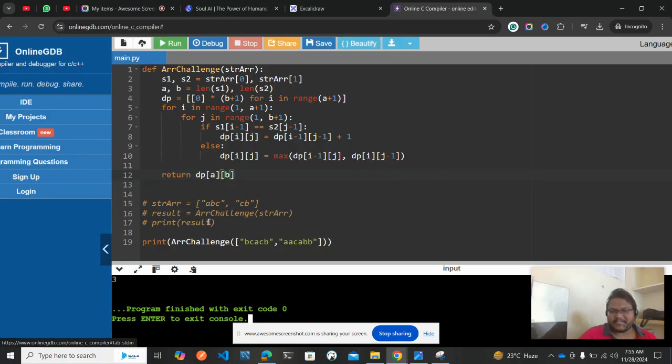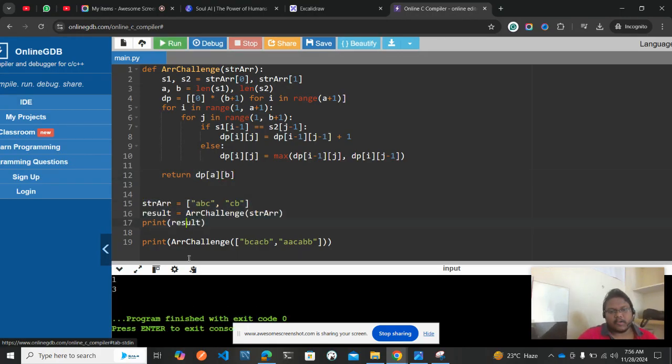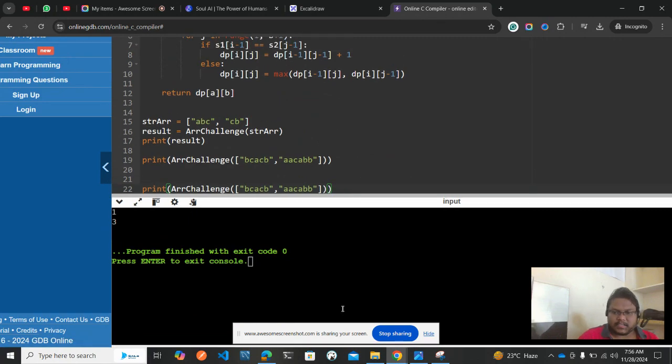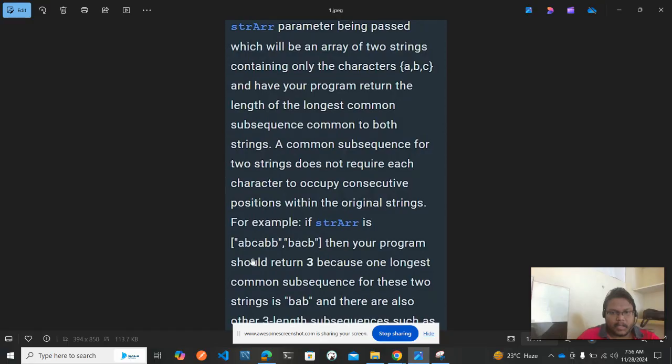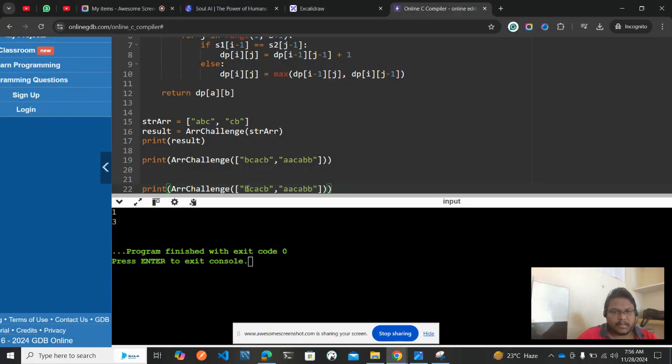Now you got the result 3, right? So that's very simple, guys, a very simple program, and in case you enable this, you'll be getting the result 3. And let us see the first test case also, the first one which they have given on this page, which is a b c a b b a b c a b b a b c a b b.